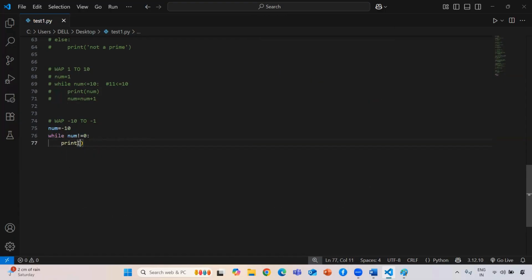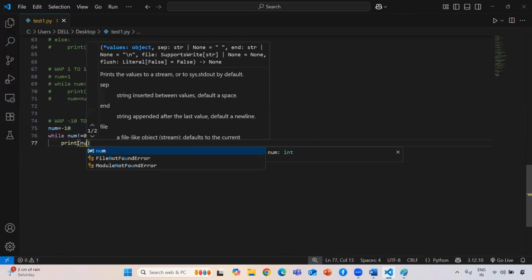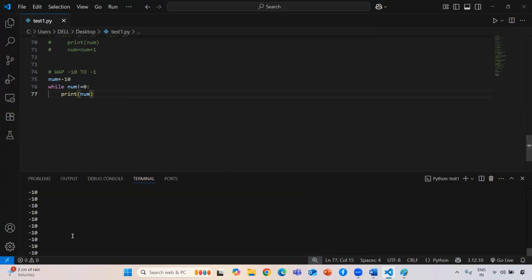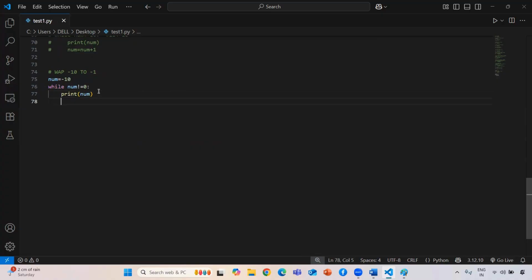Now I want to print my number. Here also, if I am not giving the updation, it will print -10 an infinite number of times, and the cursor will keep blinking. To give the updation value, the logic might be difficult, so we need to understand it. We need to update.